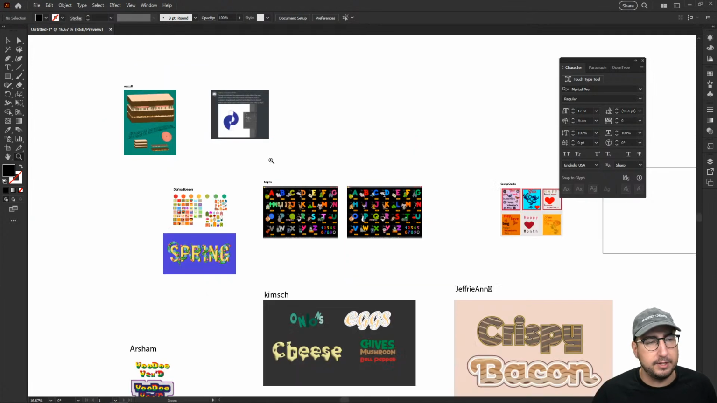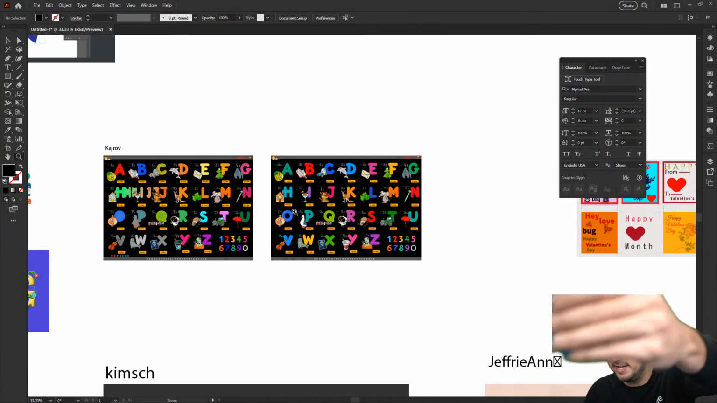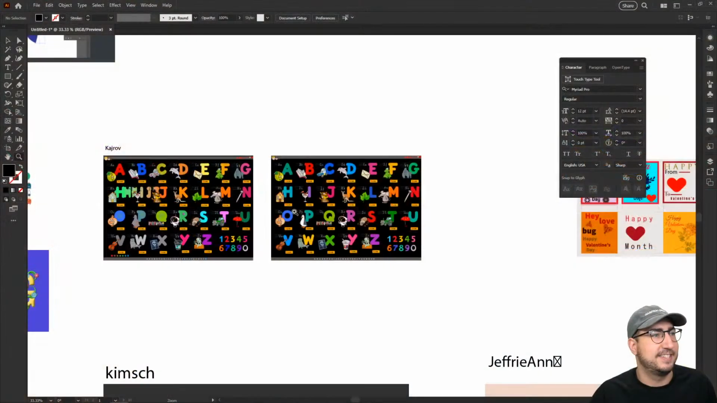So the first one that I'm going to show, I loved the live texture on your nails. Oh yeah, let's give a nail cam. Look at that. They are kind of green, and so they're keying out into the background.